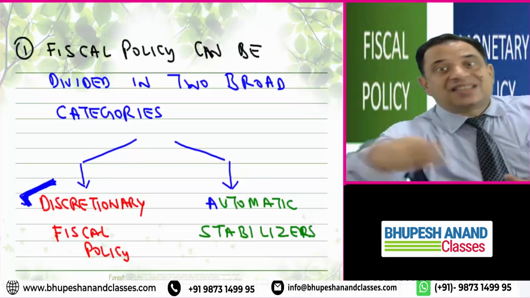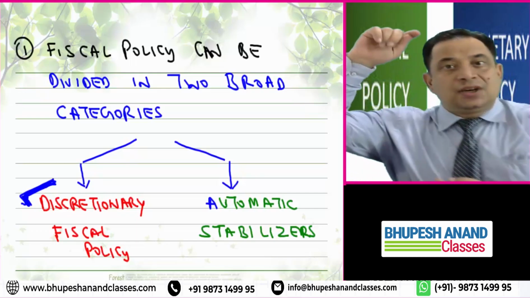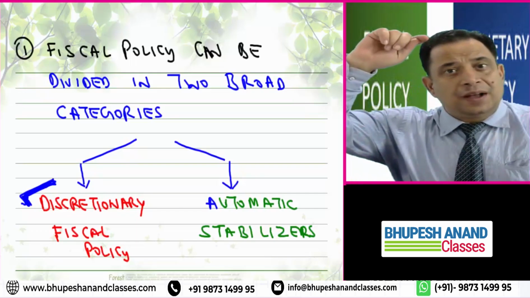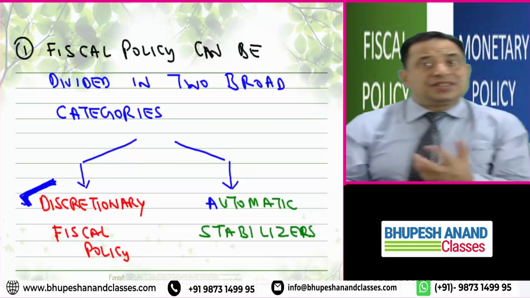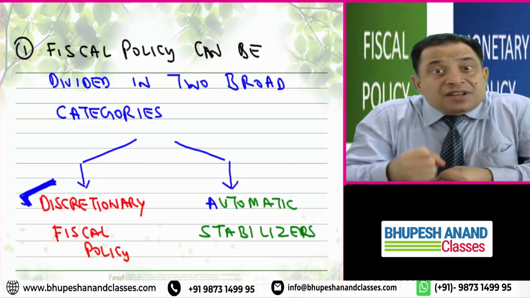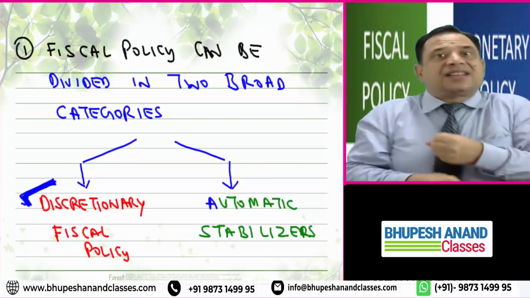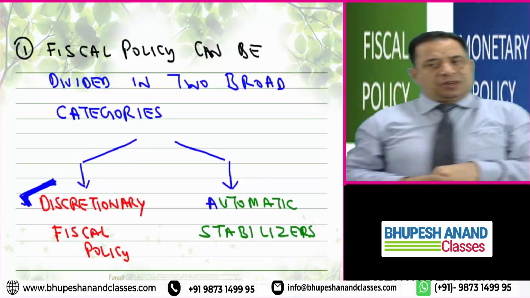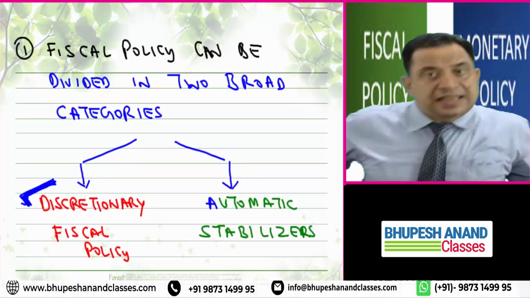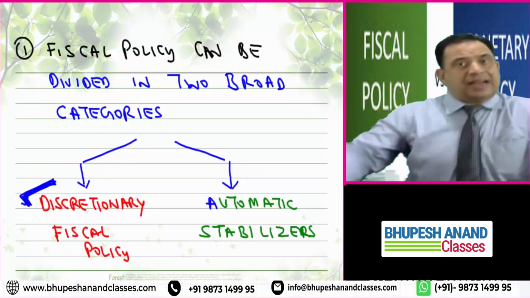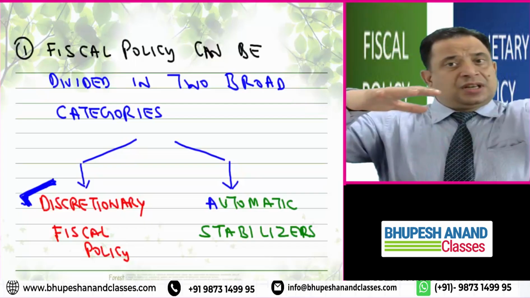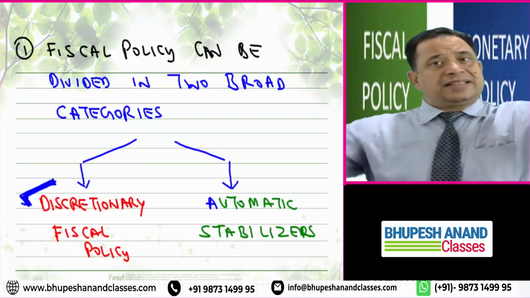That is when you take actions, when government spending is increased or decreased, or when the tax rate is increased or decreased. These types of policies, in which the government actually takes actions, are called discretionary fiscal policy. So please write on the first point. Fiscal policy can be divided into two broad categories. We have already discussed discretionary fiscal policy and automatic stabilizers.